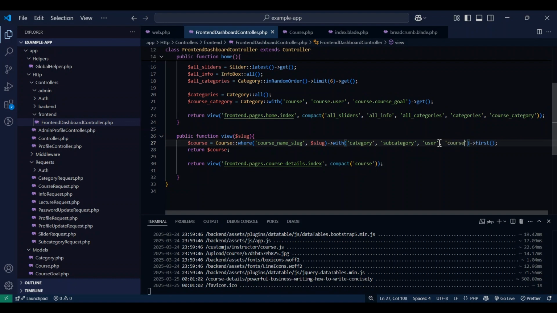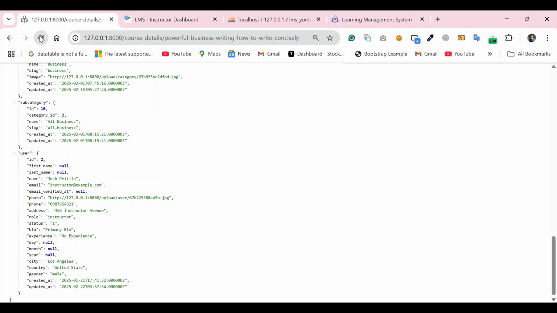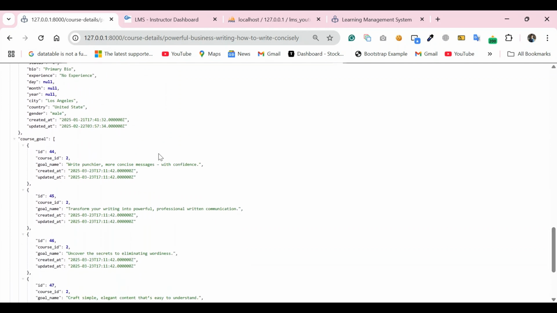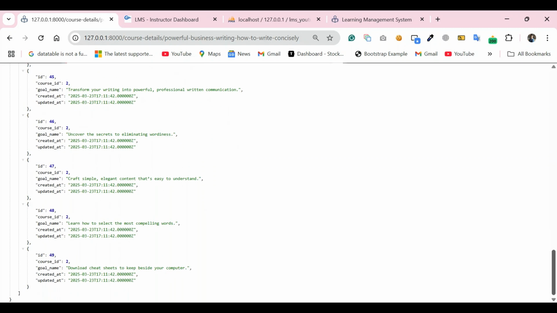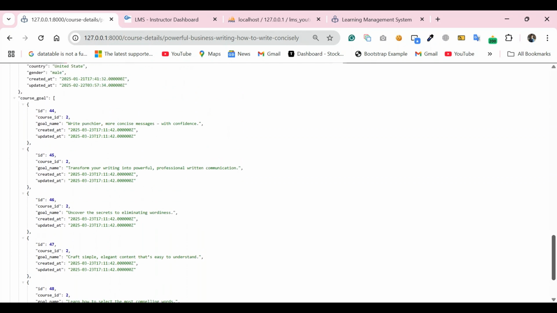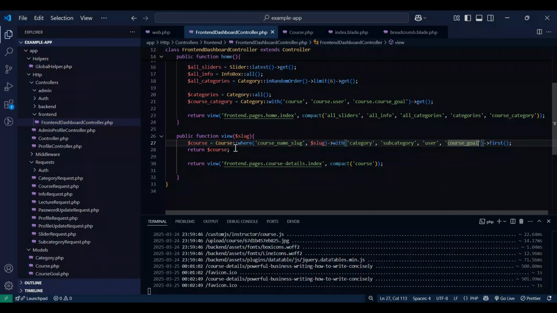So now this is the course goal, and we also check it. Just reload once again. And here this is a user, and look at that, this is the course goal data here. So this data I just show on our web page. You already know we manage a foreach loop and get all of this data. Okay, fine.